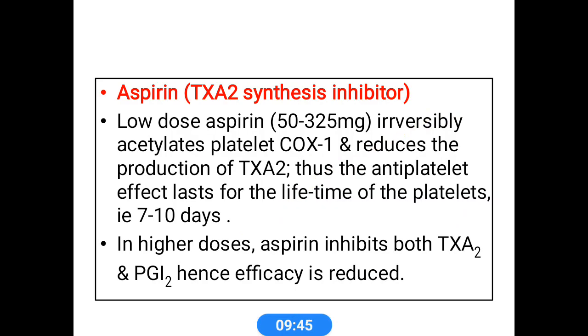As we first come to aspirin, aspirin is a thromboxane A2 synthase inhibitor. In low dose administration it irreversibly acetylates platelet COX-1, so this reduces the production of thromboxane A2, and this antiplatelet effect lasts for the lifetime of the platelets, that is 7 to 10 days. In higher doses, aspirin inhibits both thromboxane A2 and PGI2, so hence efficacy is reduced.